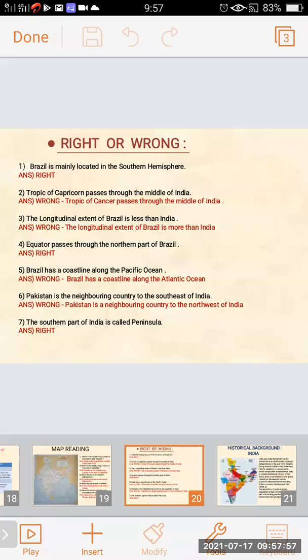Now fourth, equator passes through the northern part of Brazil. The statement given is that the equator passes through the northern part of Brazil, and the answer is right. Yes, the equator passes through the northern part of Brazil.